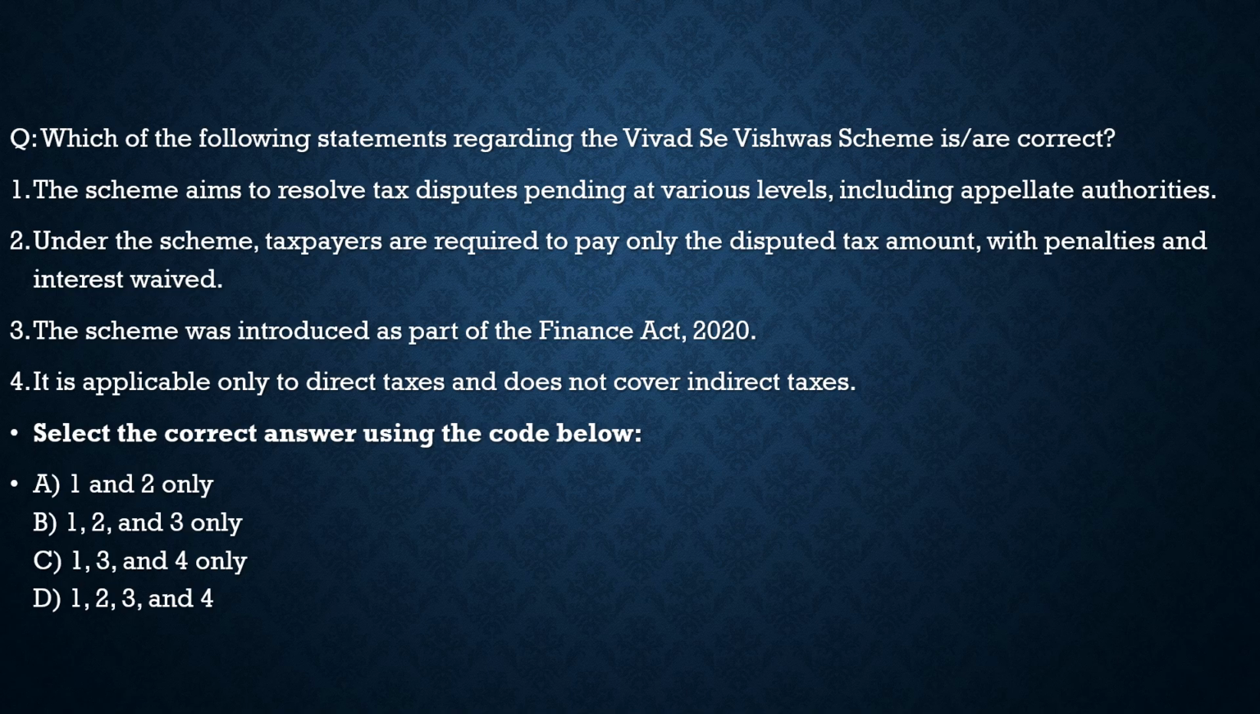The first statement, the scheme aims to resolve tax disputes pending at various levels, including appellate authorities. 100% correct. It aims at resolving these tax disputes. Statement 2, under the scheme, taxpayers are required to pay only the disputed tax amount with penalties and interest waived. 100% correct. Statement 3, the scheme was introduced as a part of the Finance Act 2020.